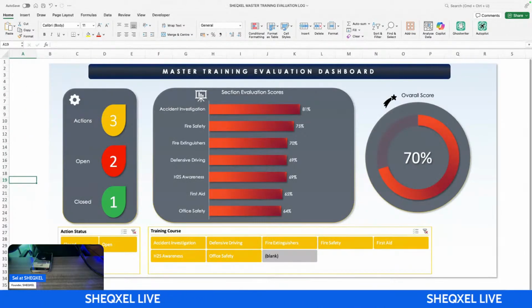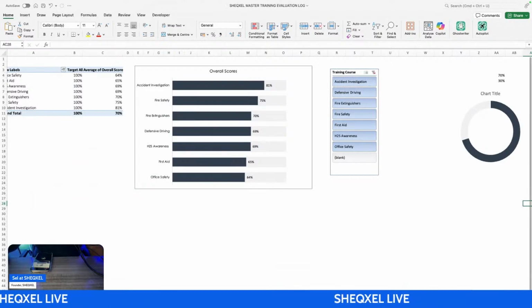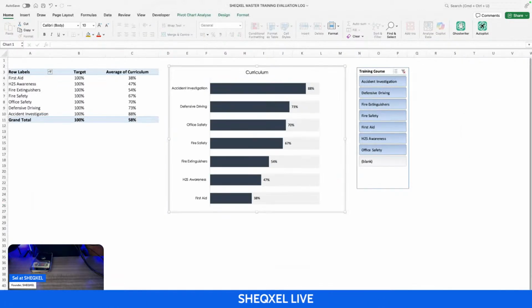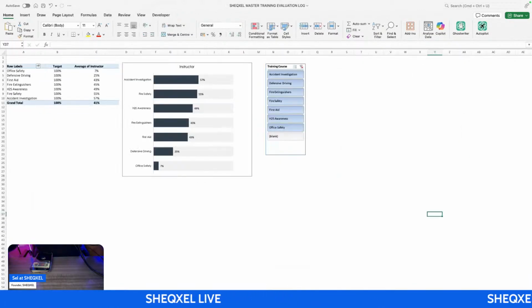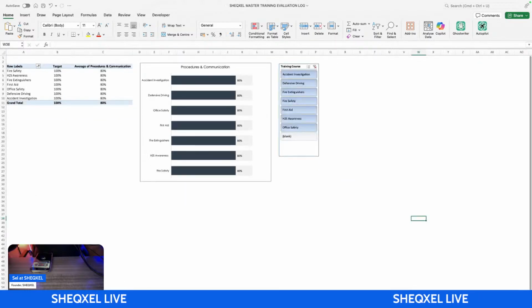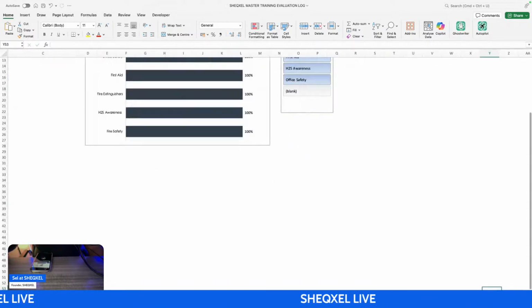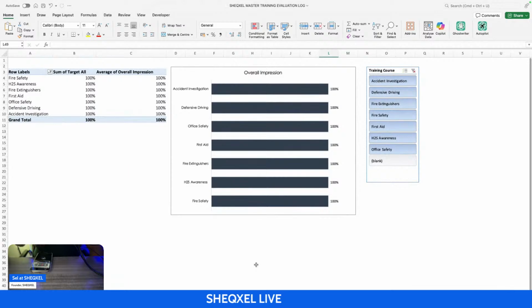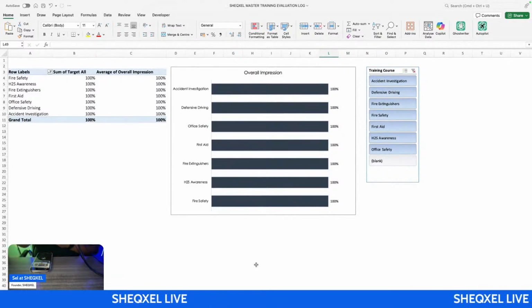We develop a progress chart, and we bring it in here to now estimate the score. Now, take note, you can do all of that yourself, but we've done the work for you, so you don't even have to do that yourself. We've done the work for you. So all of these reports are what we use to create a dashboard. Okay, so overall evaluation of training as a process, understanding